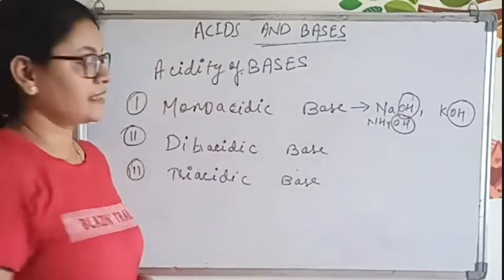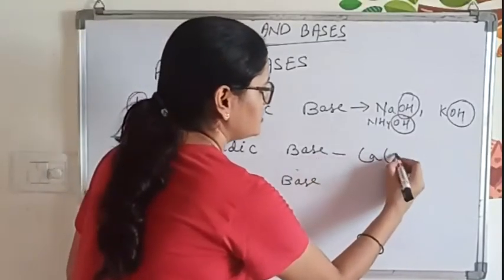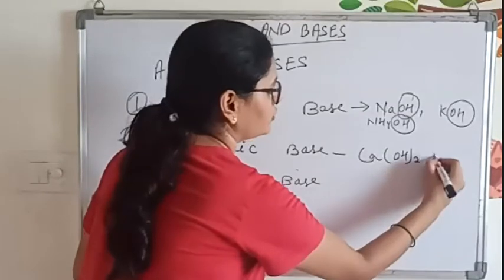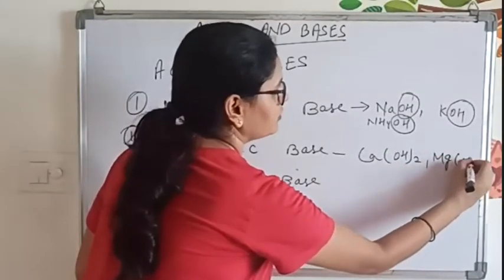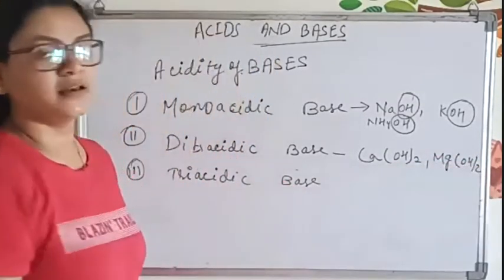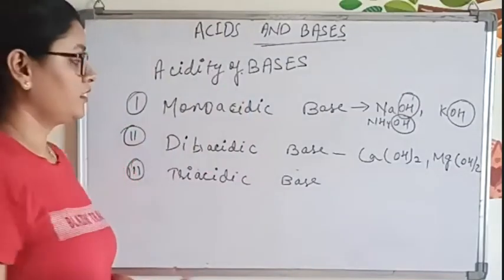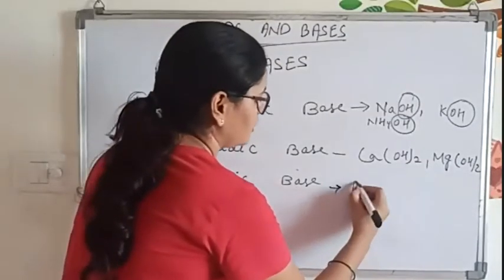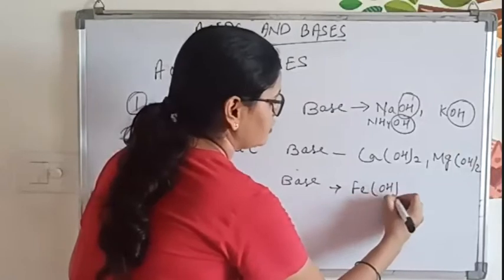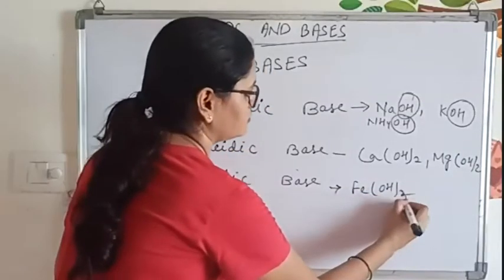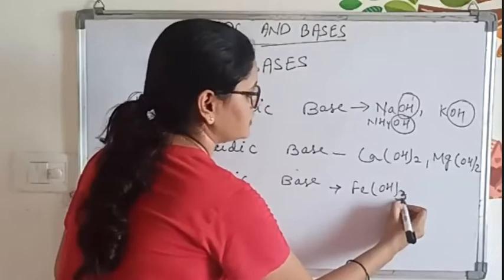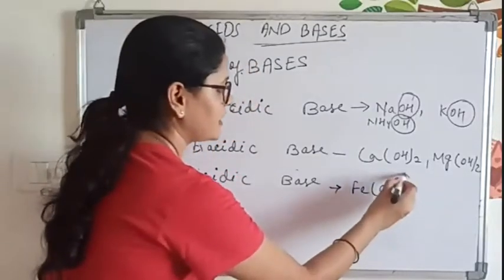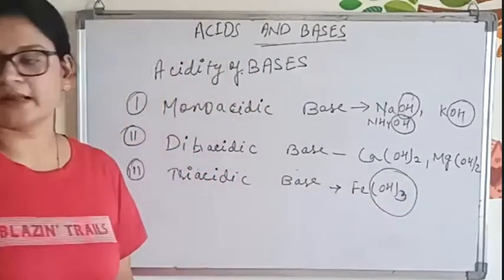Then for diacidic base we have Ca(OH)2, Mg(OH)2. Clear, everyone? Yes, ma'am. Now Fe(OH)2.